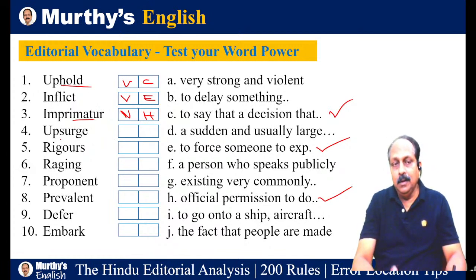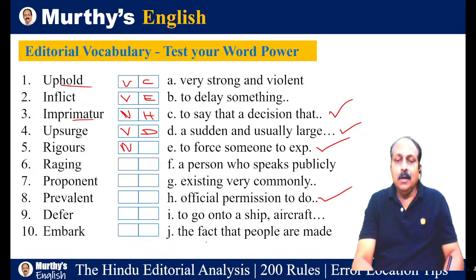Upsurge. Surge is a verb. Same thing goes with upsurge. A sudden and usually large increase of something. The fourth one, D. Rigors, part of speech, noun. It goes with policies, exercise, training: the rigors of training, the rigors of a particular policy, the rigors of exercise.